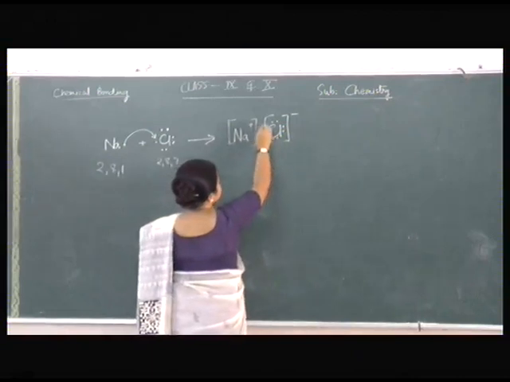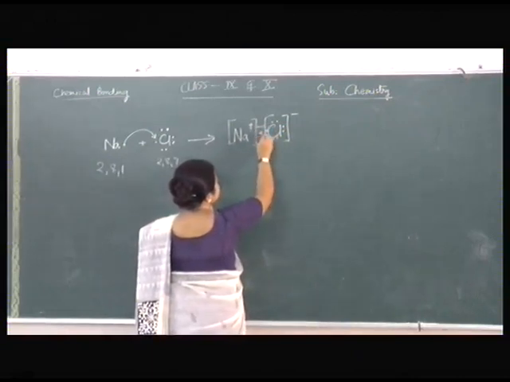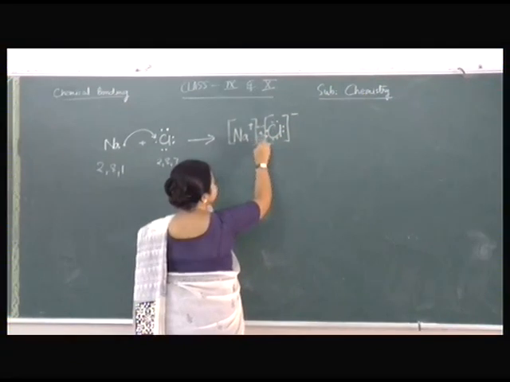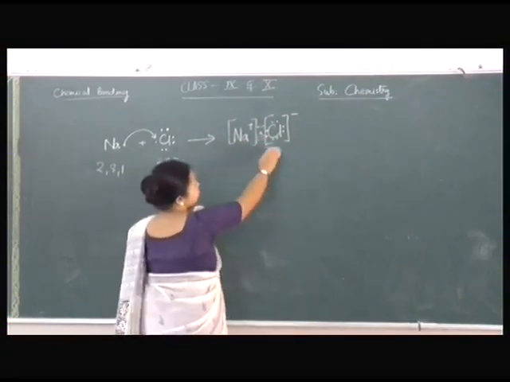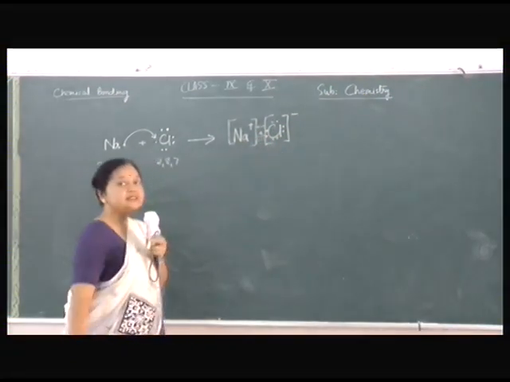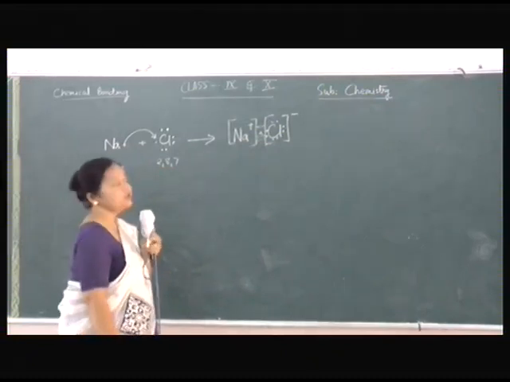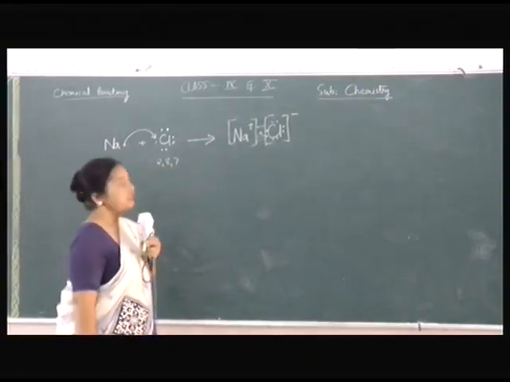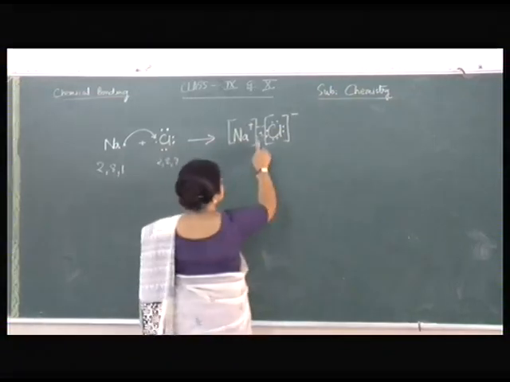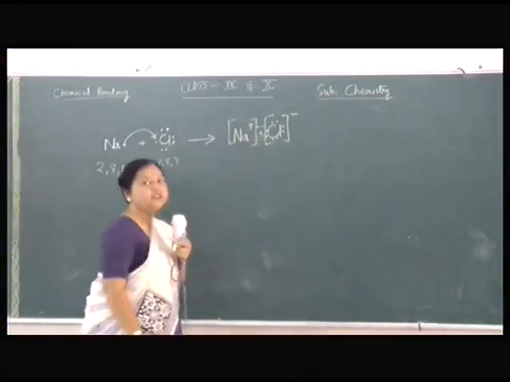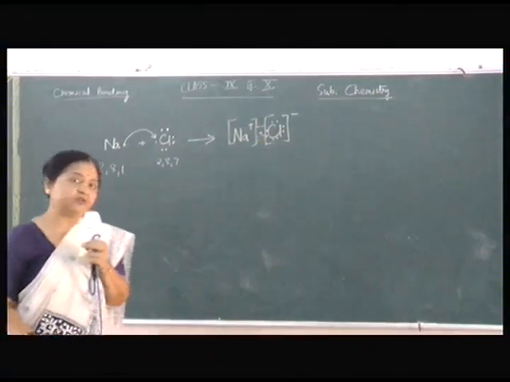And the strong electrostatic forces of attraction between this cation and anion give rise to the electrovalent bond. The electrovalent bond is due to the electrostatic forces of attraction between the cation and the anion.